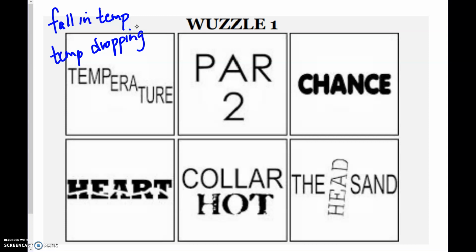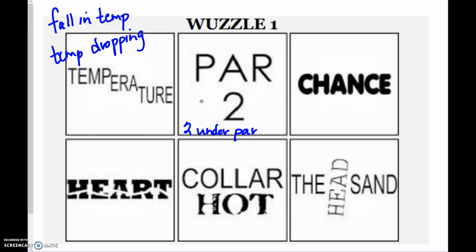All right, the second one going across is kind of a golf thing. And if you look at this 2, it's under the par. So this is 2 under par. That's a golf terminology. So let's just say you're on a par 5. 2 under par means that you took 3 shots to get it in.